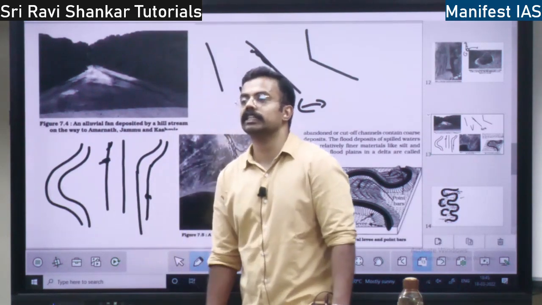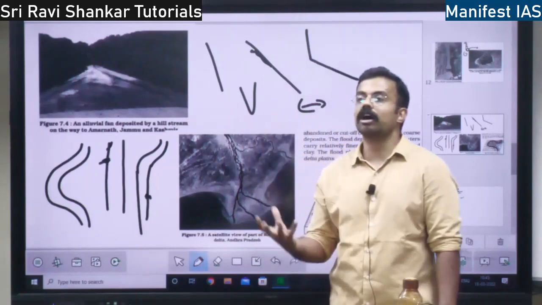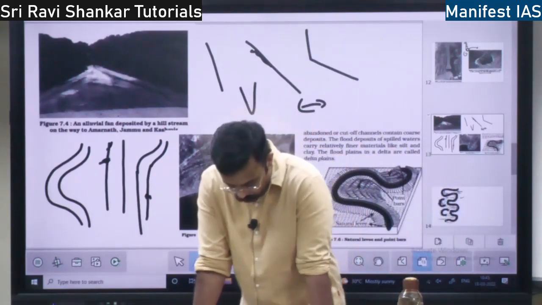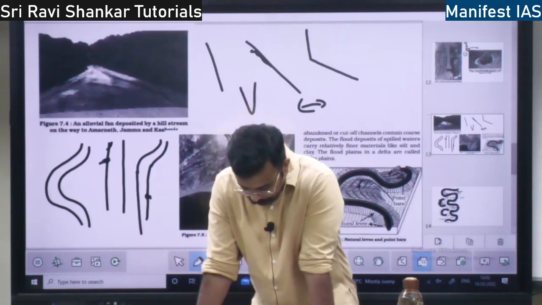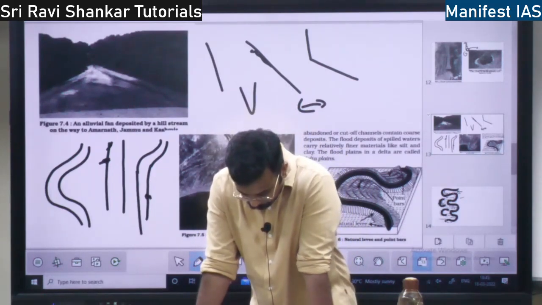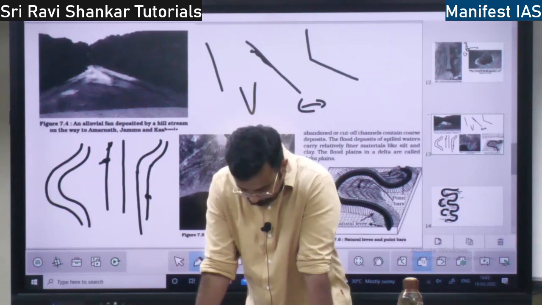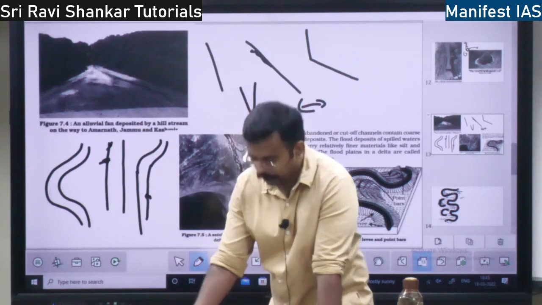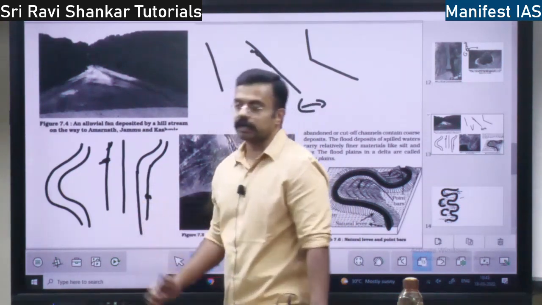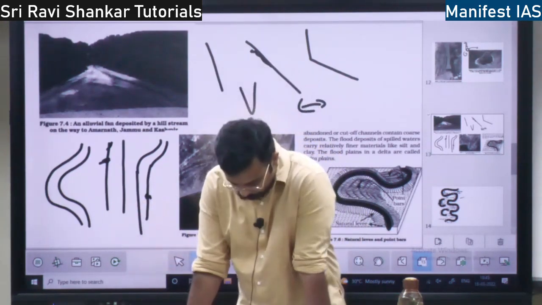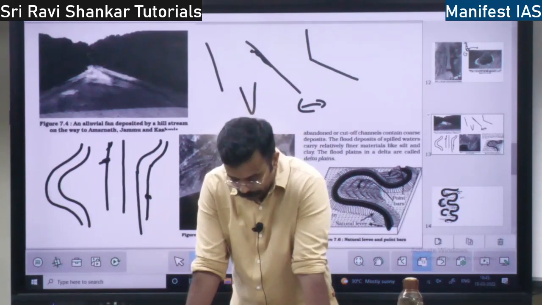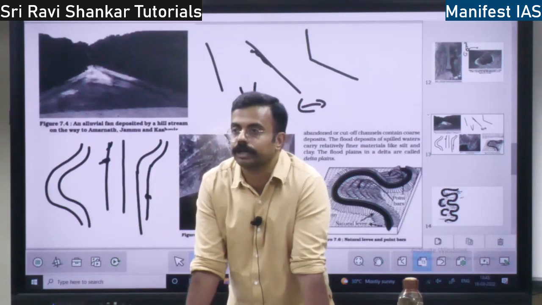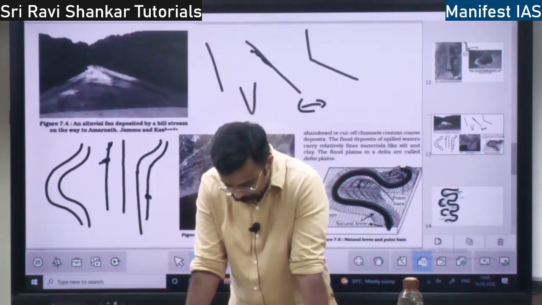Incised meanders or entrenched meanders means when the hard rock below the river is cut, right? Because of this meander, there will be many other things which will affect the meanders. What are the factors which are going to affect the meander? We will discuss in some time.